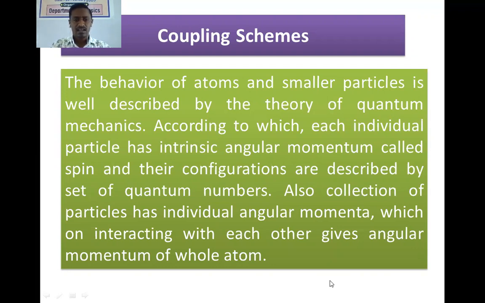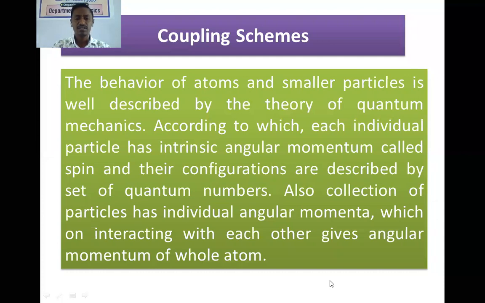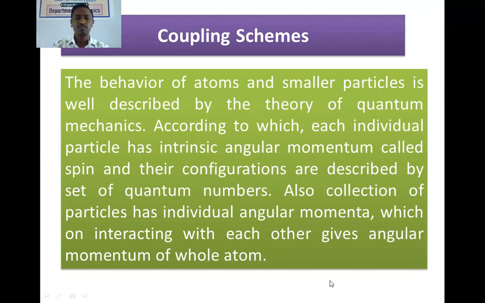As we discussed in the vector atom model, the entire configuration of an electron in an atom can be described by a set of four quantum numbers: principal quantum number, orbital quantum number, spin quantum number, and magnetic orbital quantum number.